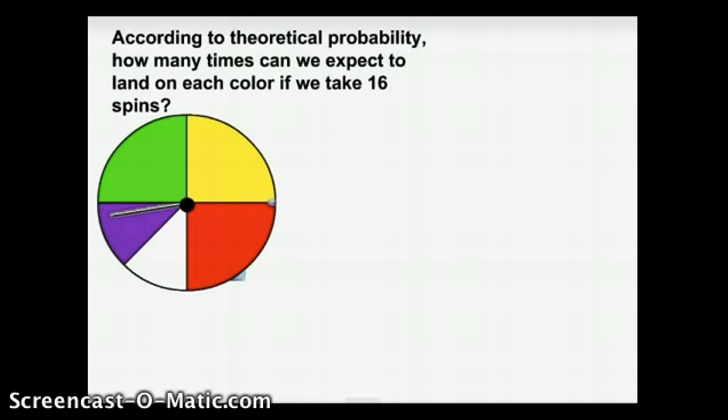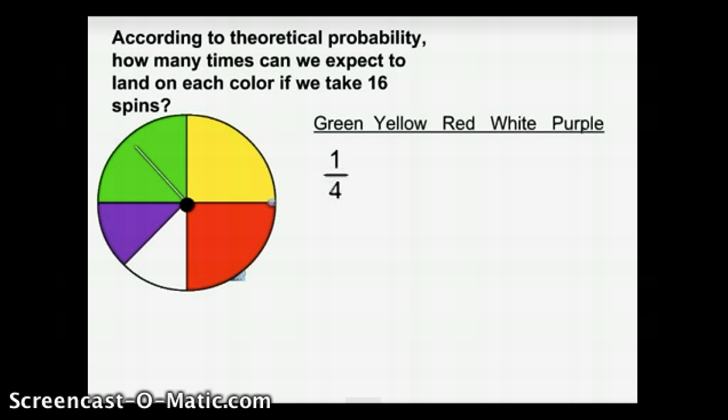In this problem, we are trying to determine if we are to spin the spinner 16 times, how many times we can expect the spinner to land on each of the 5 given colors according to theoretical probability? Well, let's examine the green, yellow, and red sections because they are equal in size. We can clearly see that each of these 3 colors occupies 1/4 of the space of the entire spinner.